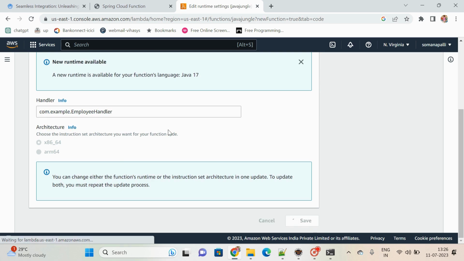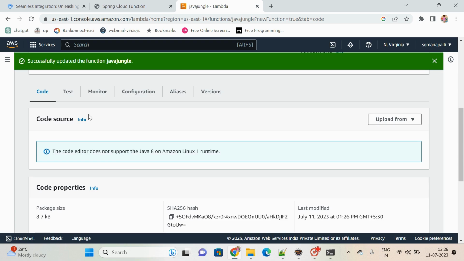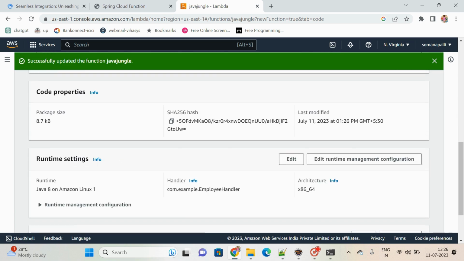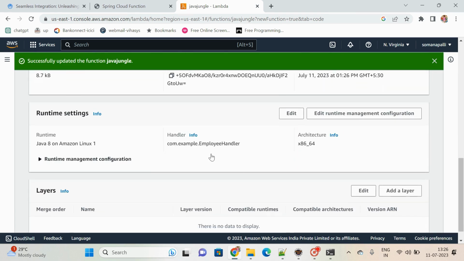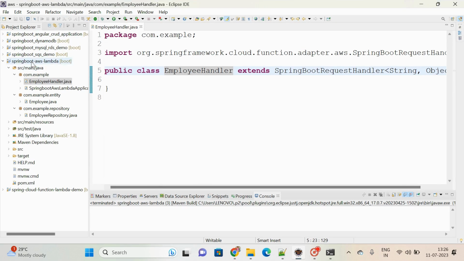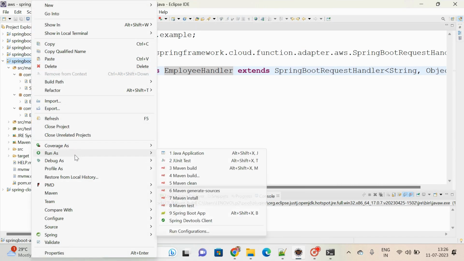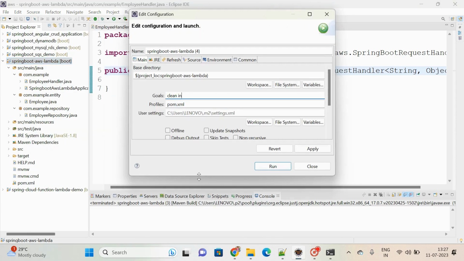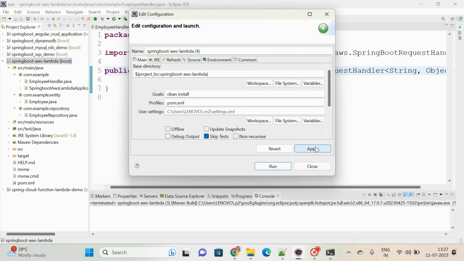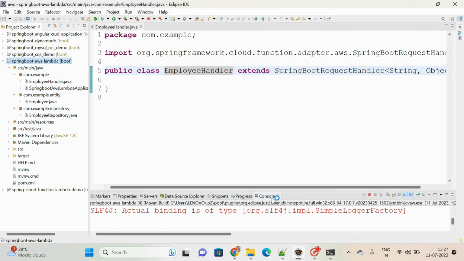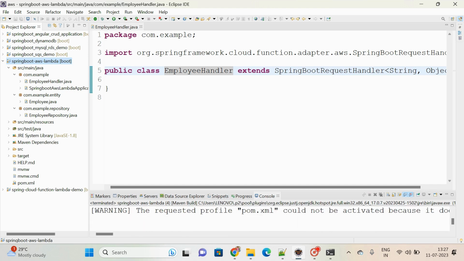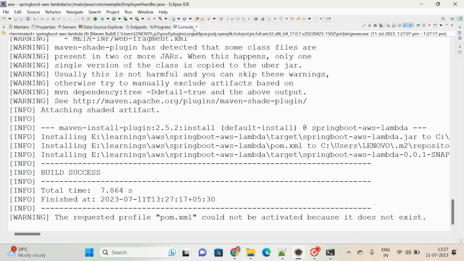Click on Save. Under the Code tab, in runtime settings, I am just changing this to the employee handler. But once you make these changes, you did not create the updated jar, so you had better create the updated jar. I am adding clean install, click on Apply and then Run. Then the updated jar is going to be created for uploading, along with this handler class. If you are observing, yes, the build succeeded.